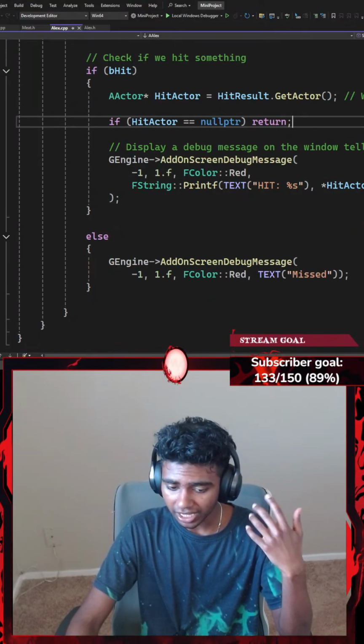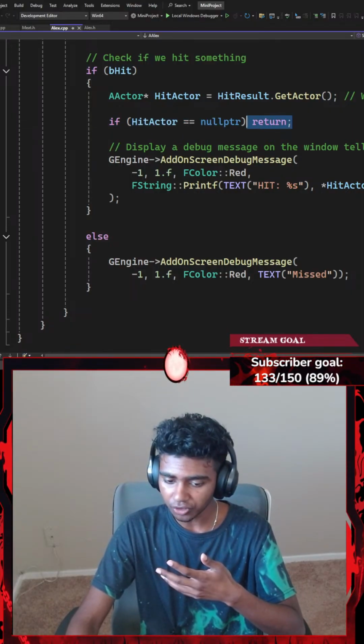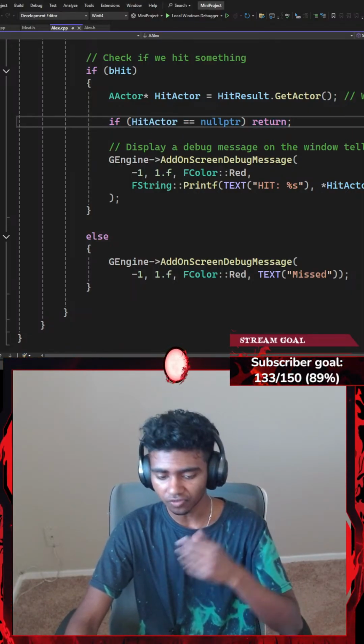That said, once I get my hit actor, I'm gonna check if my hit actor is nullptr. If it is, I'm gonna return. I don't want my function to continue any further.